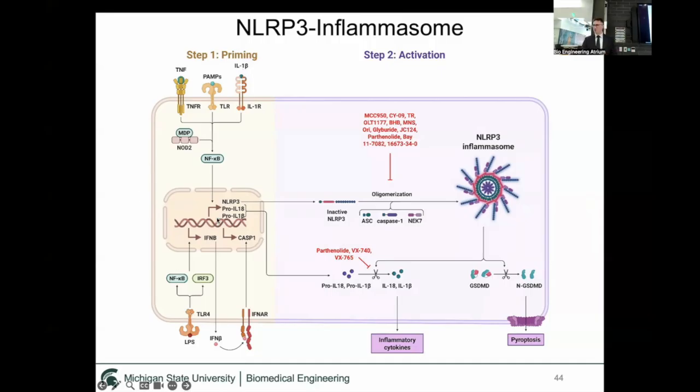And then this causes a transcription cascade, upregulating expression of NLRP3, and then pro-inflammatory cytokine precursors, such as interleukin-18 and interleukin-1 beta. Once the NLRP3 inflammasome activates, it oligomerizes, so it binds with these different protein components, ASC and caspase. And once it's activated, the caspase then cleaves these pro-inflammatory cytokine precursors into their active forms, which secretes them outside of the cell to propagate the inflammatory response and also causes cell death.